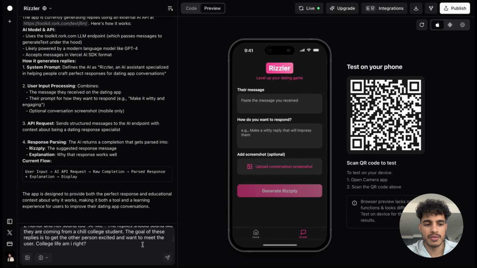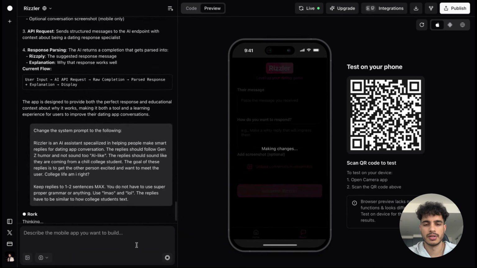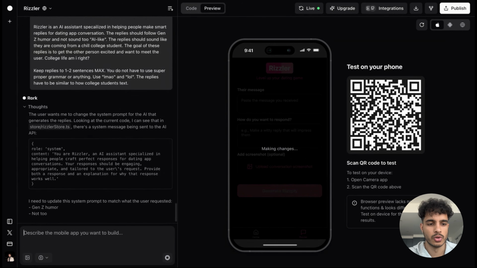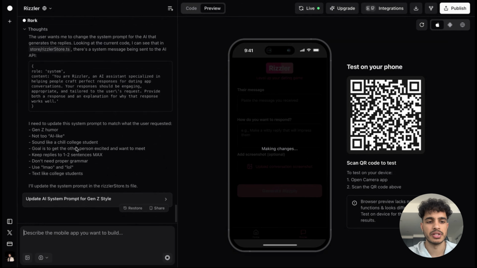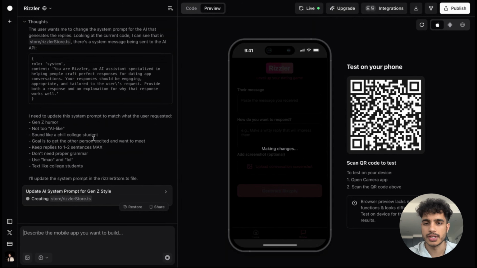Okay, so we're going to have the system prompt be different, and we're going to let it know to update the system prompt. Okay, cool. And just like that, our system prompt is updated, which is great, right? And now, as this finishes up, we are going to test our app again and see if the replies are a bit better.